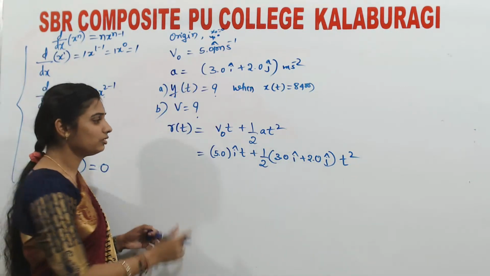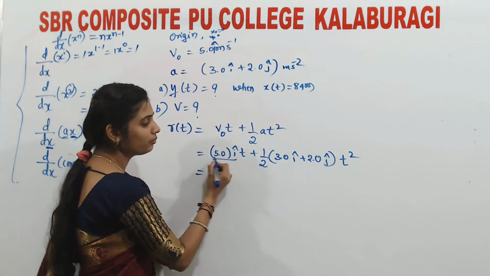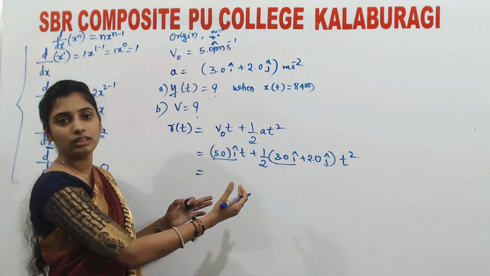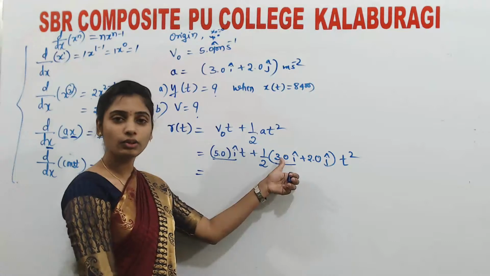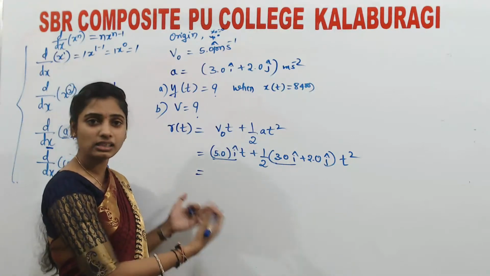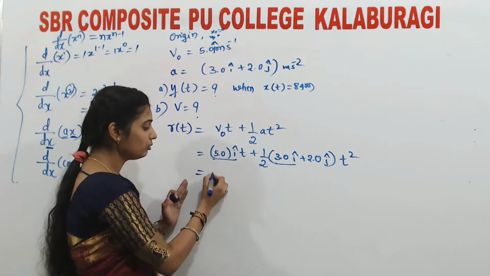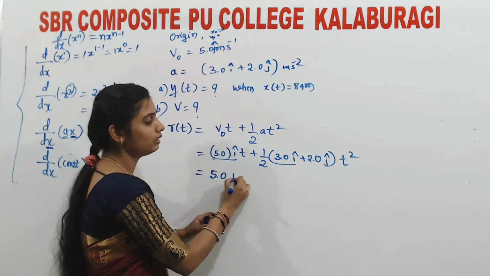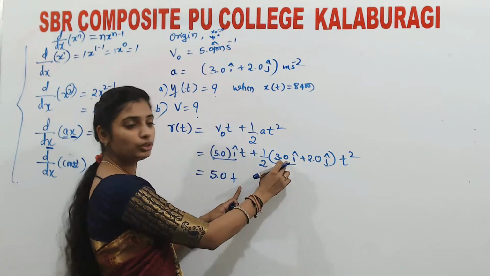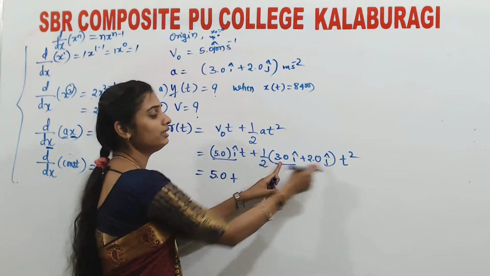Now I'm taking the coefficients of i cap, since I want the x component, on one side. So 5.0 t plus half of 3.0, which is 1.5, into t square.